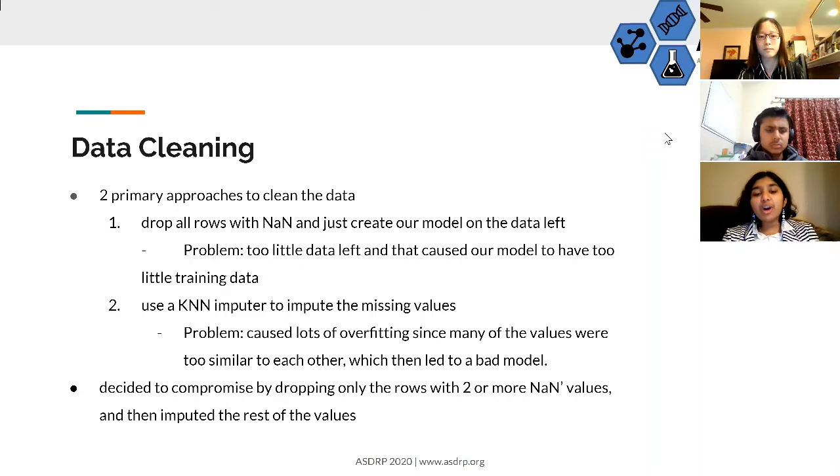So we then decided to compromise between these two approaches by dropping the rows with two or more NaN values and then imputing the rest of the values.